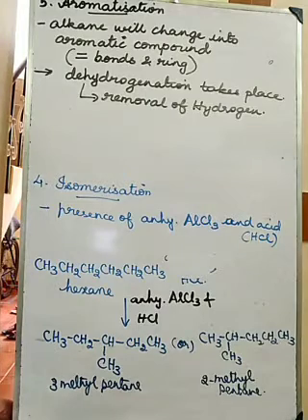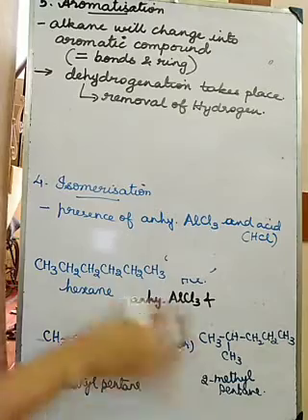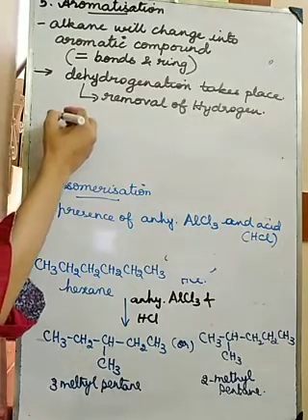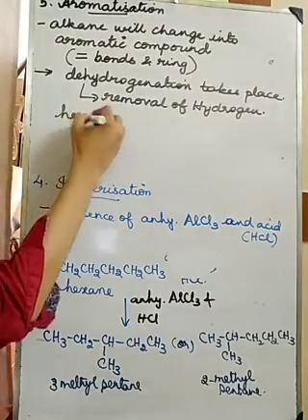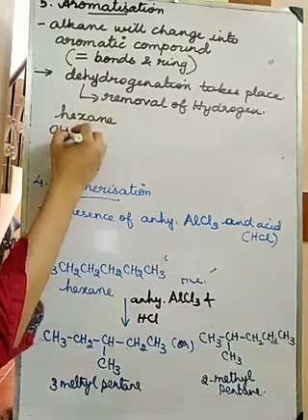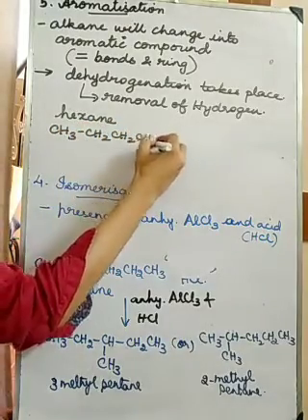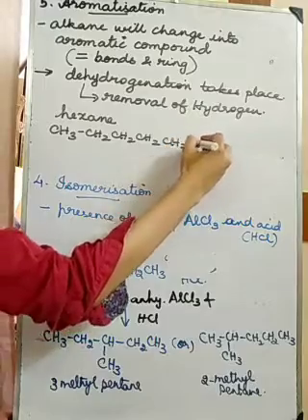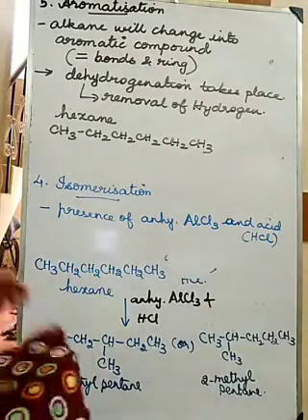For example, I am going to take one alkane, hexane. What is the formula for hexane? CH3, CH2, CH2, CH2, CH2, CH3. So this is the formula for hexane.